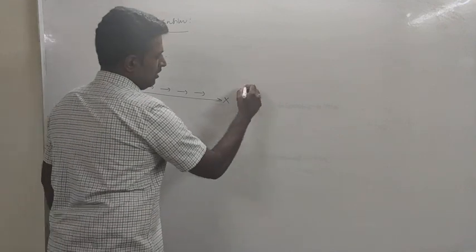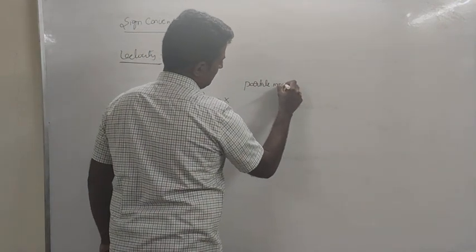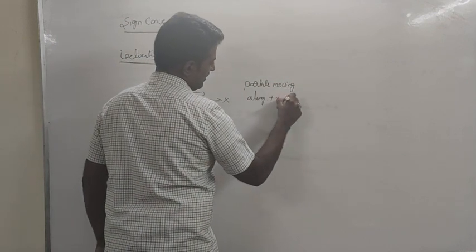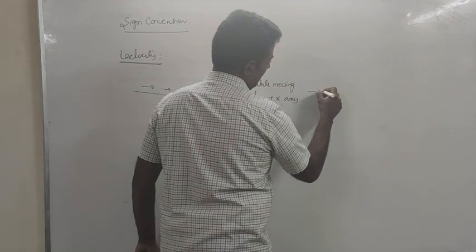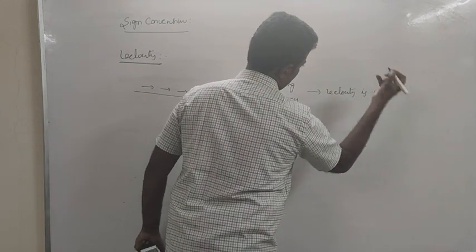So, particle moving along plus x-axis implies velocity is positive.